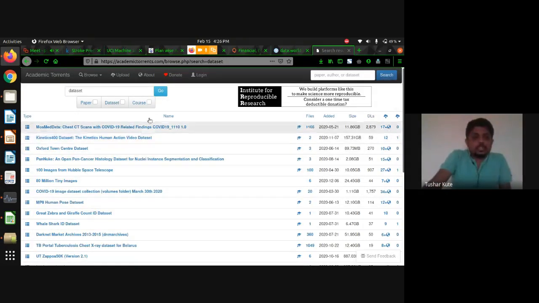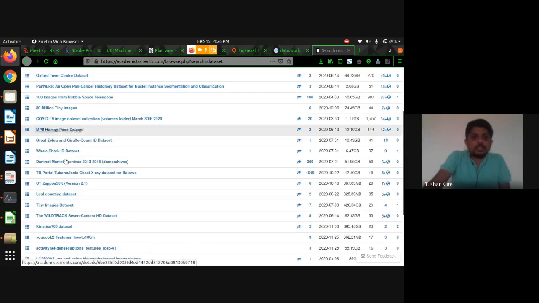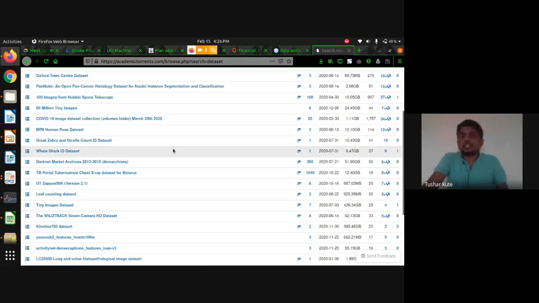See, this is the Kinetics 400 dataset, and here the CT scans for COVID-19 related findings are present. Oxford Town datasets, 80 million tiny images, images for the Hubble Space Telescope, all these datasets are present. Leaf counting dataset, whale shark eye datasets. So you know, these are also publicly available.